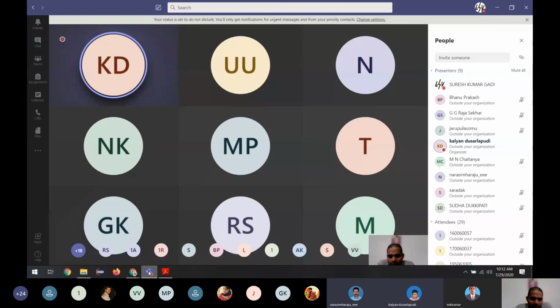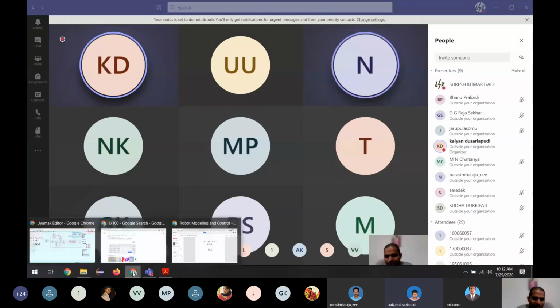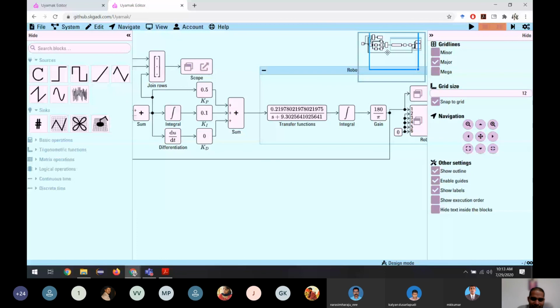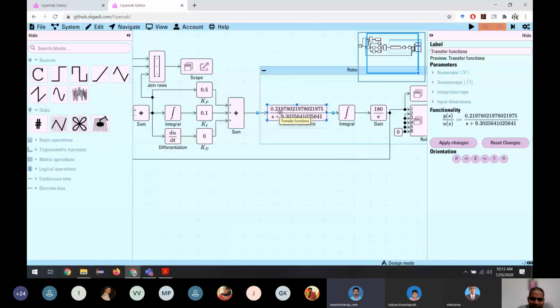Okay, tomorrow we are going to see parametric identification, and let us talk a little bit about it. Parametric identification means we have this model. For example, it is like A divided by s plus B, where A and B are constants.